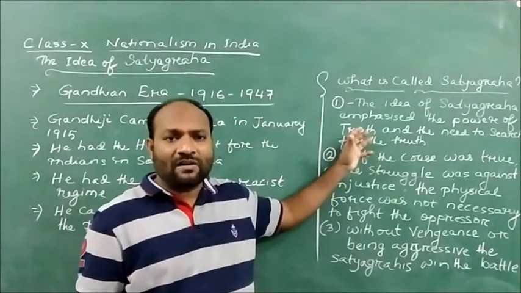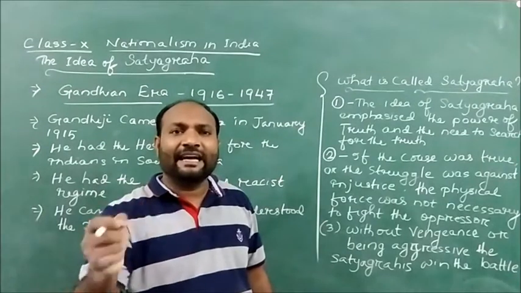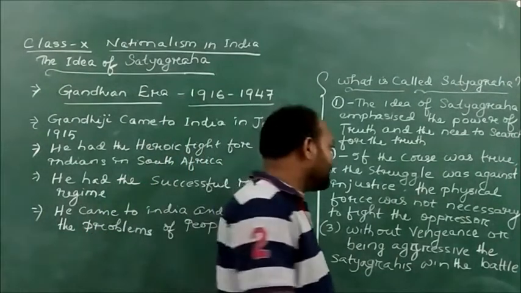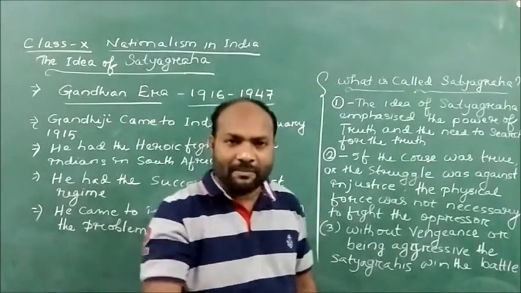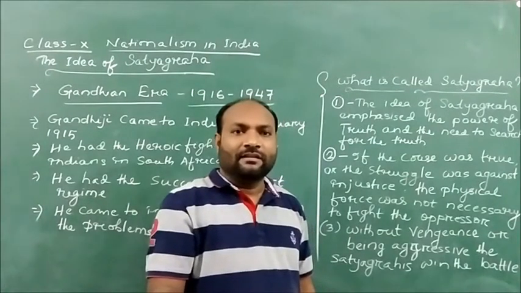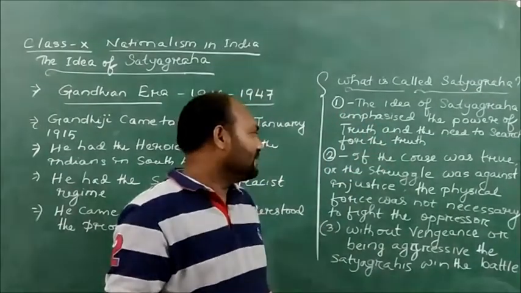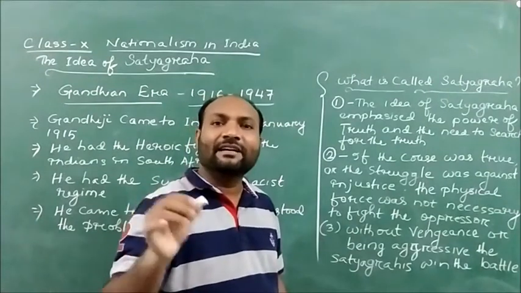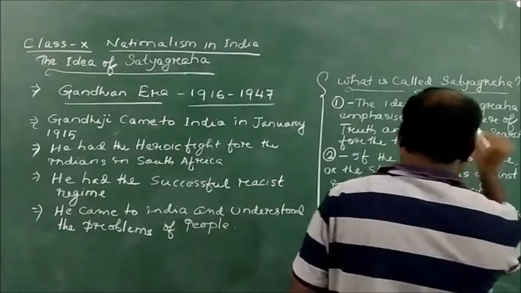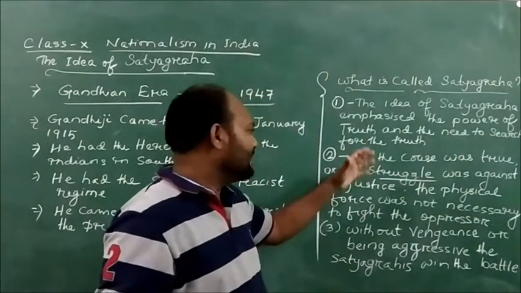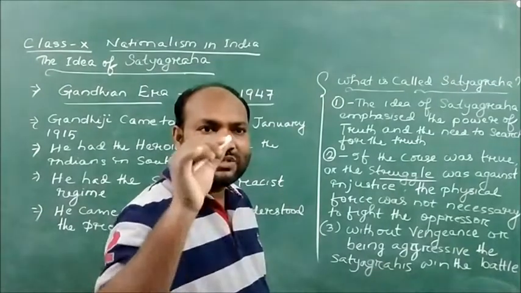And if the cause is true, then there is no need to have any kind of physical force. So here Gandhiji was convincing and inspiring the people, telling them that if the struggle is for the truth, then there is no need for any kind of physical force. Here the people were facing a real struggle. And what was the struggle? The struggle was against injustice. The struggle was for truth.